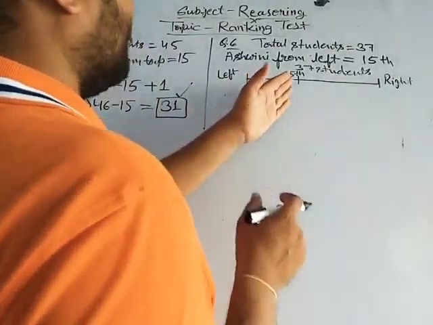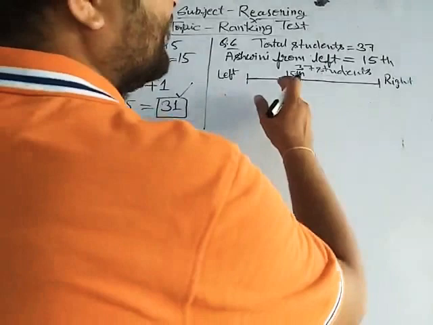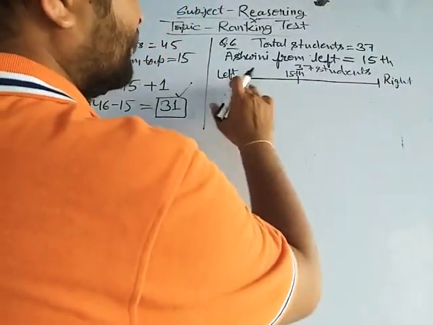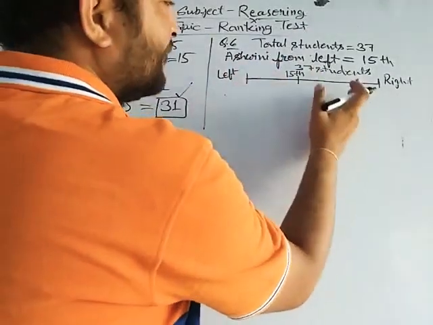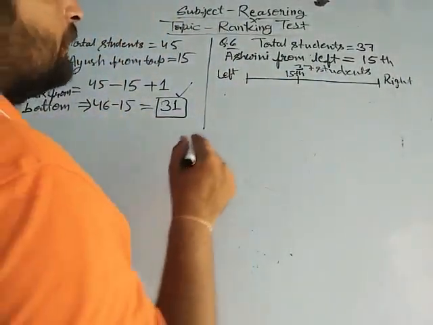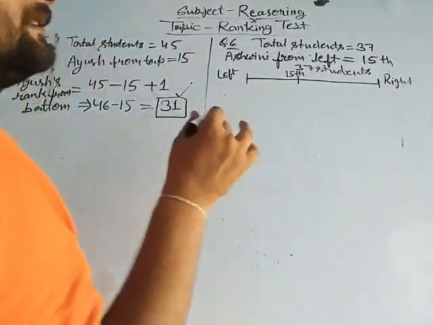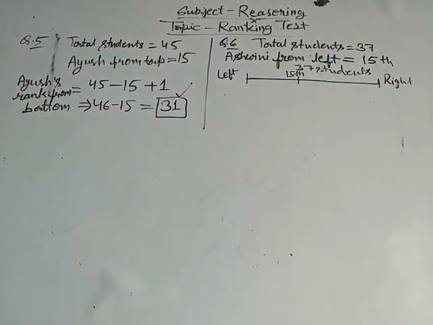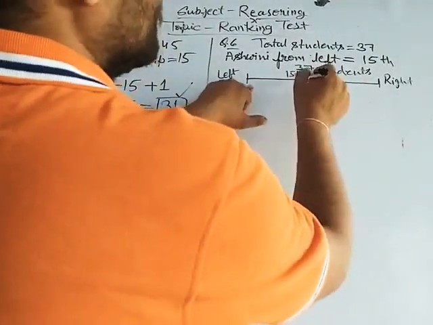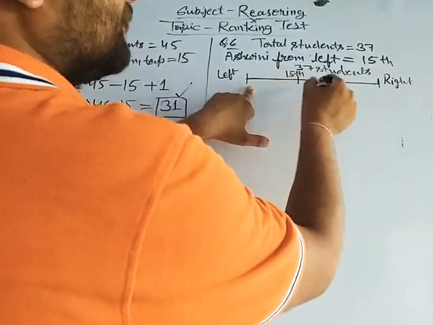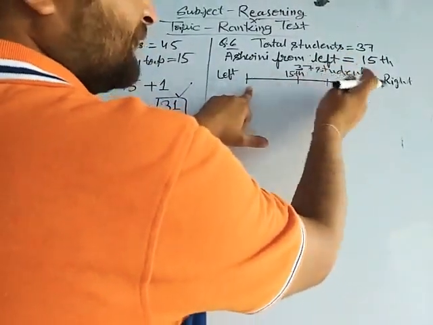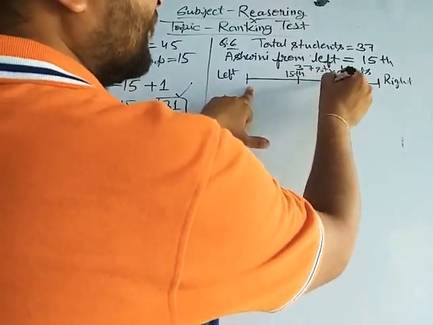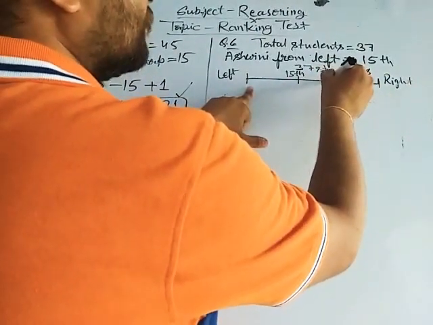Okay, it is his left and it is his right. To the right means left plus what? Right. He is shifted 6 places to the right.